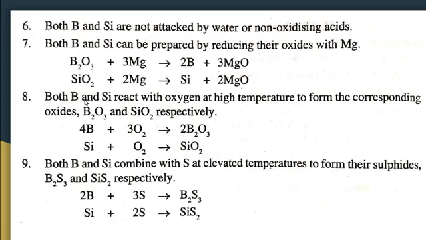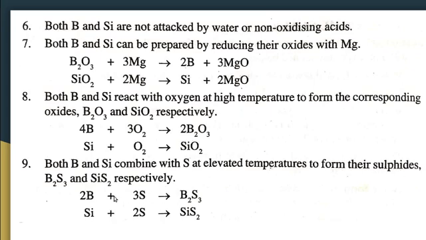Then both boron and silicon react with oxygen at high temperature to form the corresponding oxides B2O3 and SiO2 respectively. In the same way, both boron and silicon combine with sulfur at elevated temperature to form their sulfides, B2S3 and SiS2 respectively.